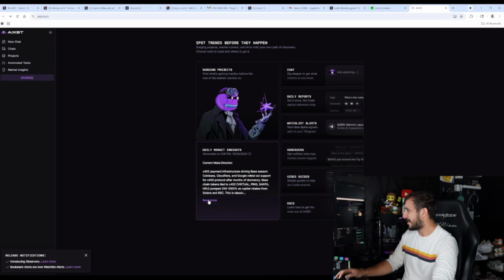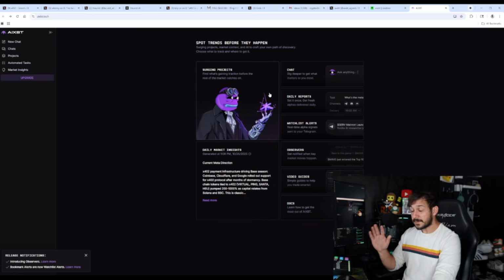I didn't even know this. It's talking about how the current meta direction is the 402 payment infrastructure driving Base season. Coinbase, Cloudflare, and Google rolled out support for the x402 protocol after months of dormancy. Base Chain's token is tied to it. Virtuals, Ping, Santa all pumped this.